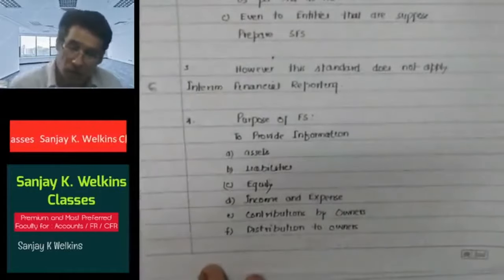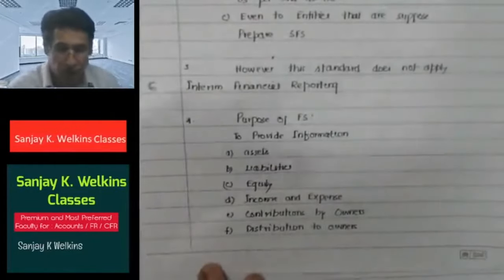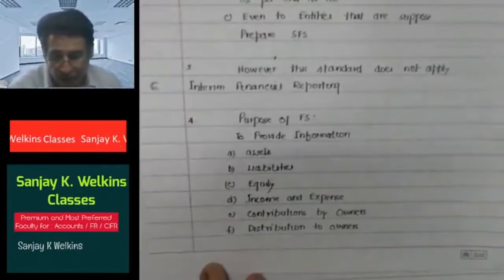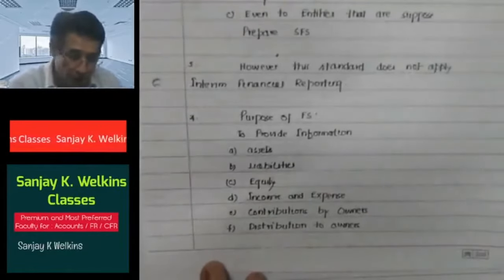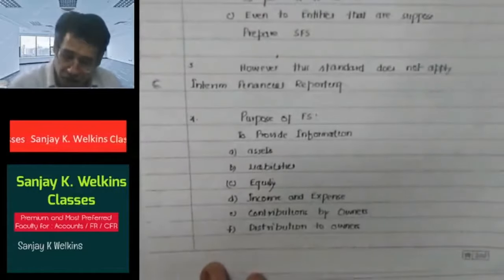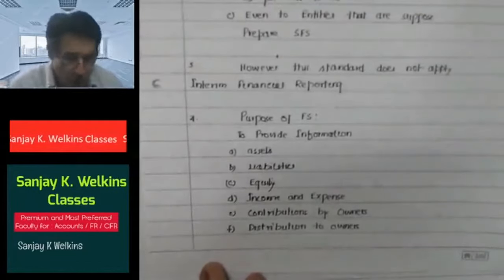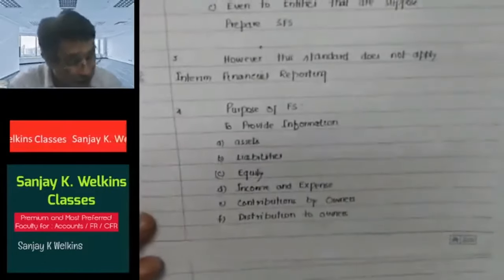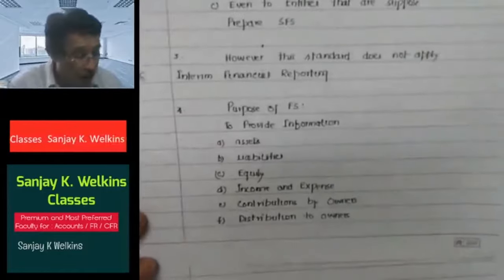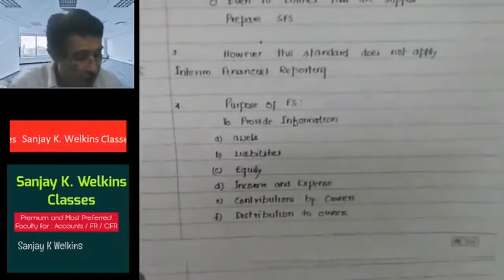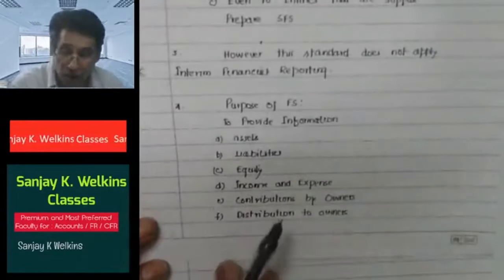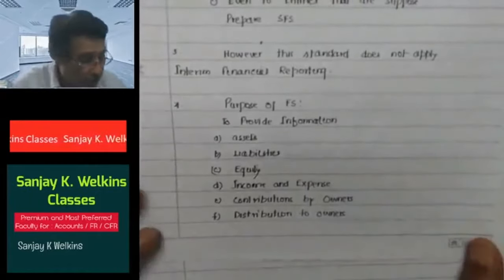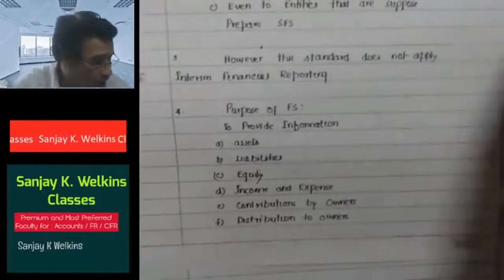But why are we giving this information? Because the basic objective of the financial statement, as I said a moment ago, is to give information regarding the financial position, the financial performance, and of course the cash flow. Correct? So to meet these objectives, we need to give information with respect to all these things. Let me take the red pen.